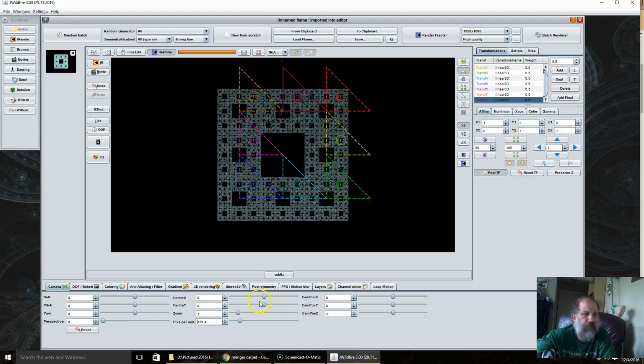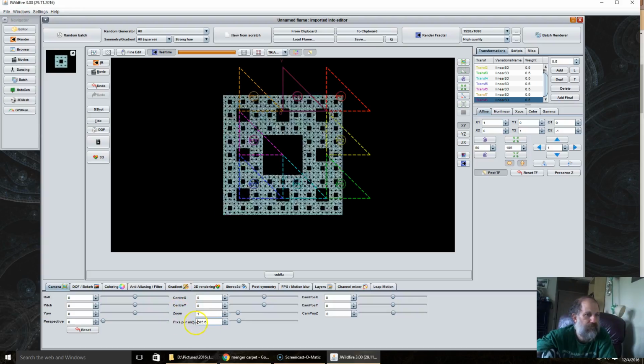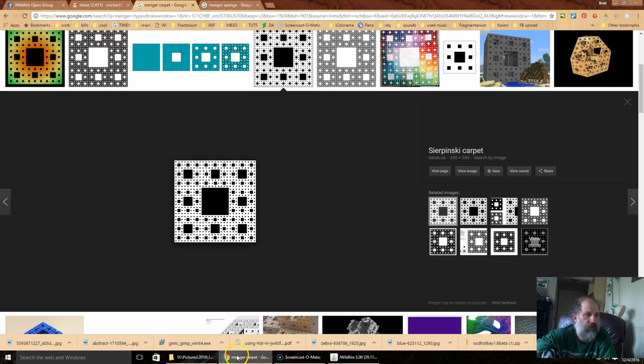And that is how you make the Sierpinski carpet, which is like this.